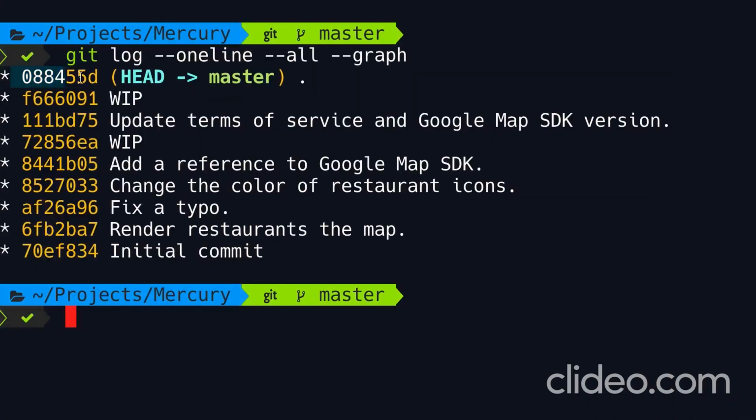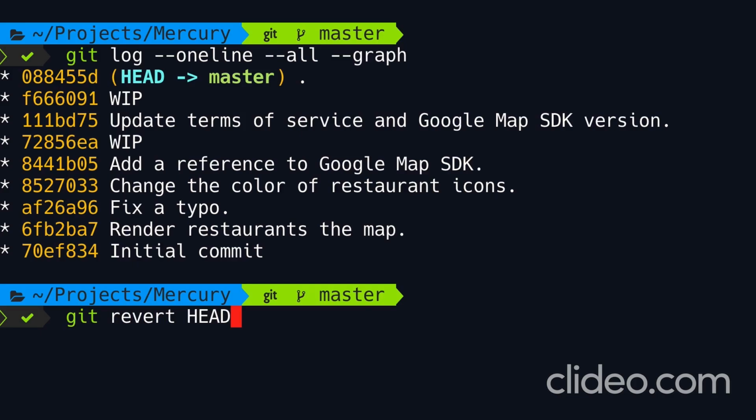Let's say we decided that this last commit over here is useless and we want to undo it. Here we have two options. If we have pushed this commit to a remote repository, chances are other people have based their work on top of this commit. So we shouldn't remove this commit. Here we should use the revert command, and this will create a new commit that will undo all the changes in this commit. So we type git revert head. We'll talk about this in more detail in the next lesson.